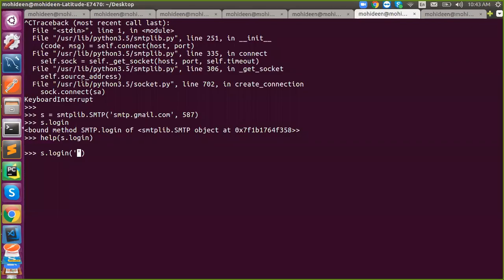Before that, I have to call instance dot start TLS. It's a secure transaction mode. We have to tell Google this is secure mode, so you can allow it. Otherwise, Google won't trust your connection. So we have to use this module to initiate secure mode, and then log in using our credentials.